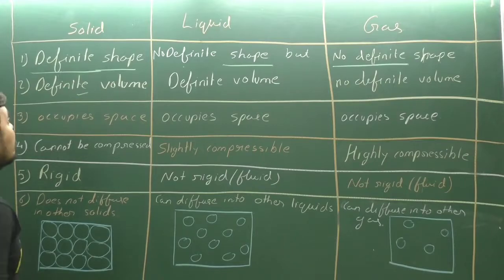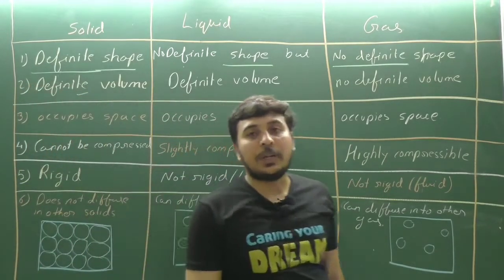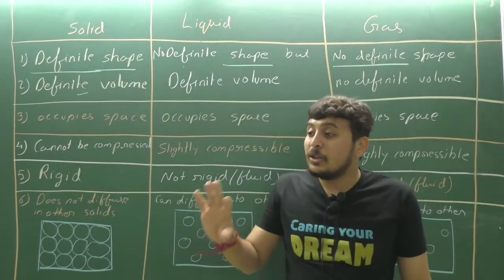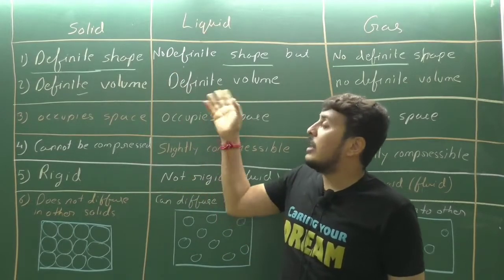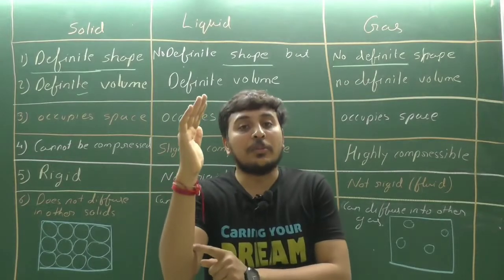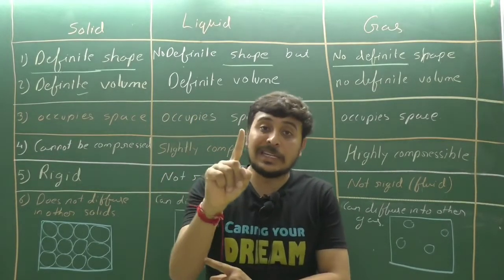Now, definite volume. A solid has a definite volume. It means the volume of the solid cannot be changed. What about liquid? Liquids also have a definite volume. If we take the 1 liter Bisleri bottle of water, it has a volume of 1 liter.